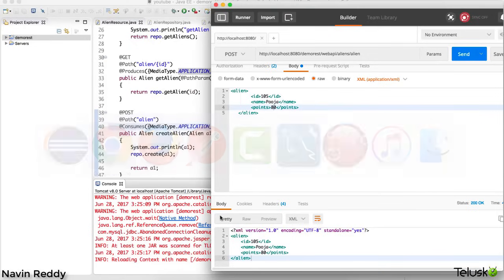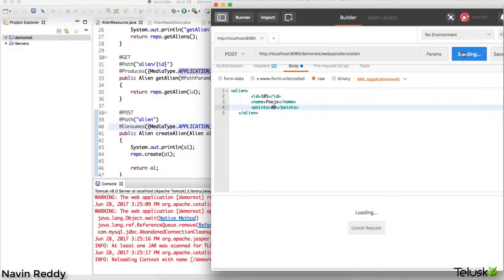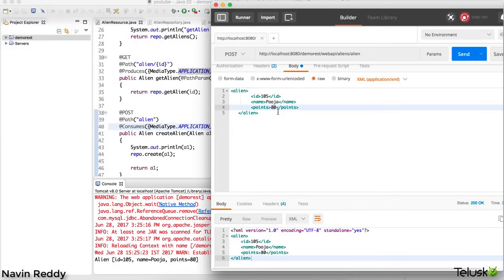Let's go back to Postman and say send. Oh, we have this two times now. I want to go for JSON this time, so let's enter JSON data. Again, we have to type the same thing. I should have copied it somewhere to reuse, but let's make it fast. I will say ID is 106, and name is Praveen, and points is 85. We'll keep those in double quotes.